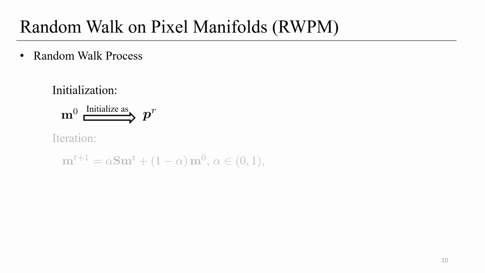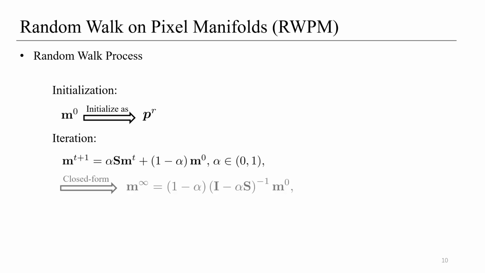The second part is the random walk process on the pixel manifolds. We first initialize M0 as P R and then iterate on the graph S. In each iteration, each pixel diffuses its information to other pixels while receiving information from other pixels and updating itself accordingly. The final result can be obtained in closed form, and the resulting M-INFD becomes the refined pixel embeddings for the subsequent anomaly segmentation process.